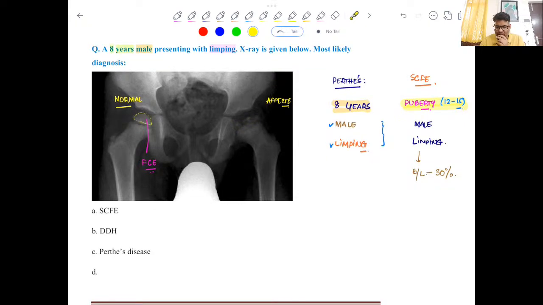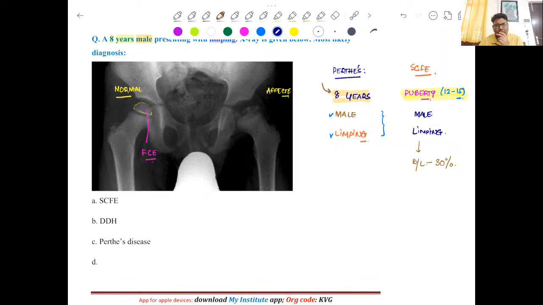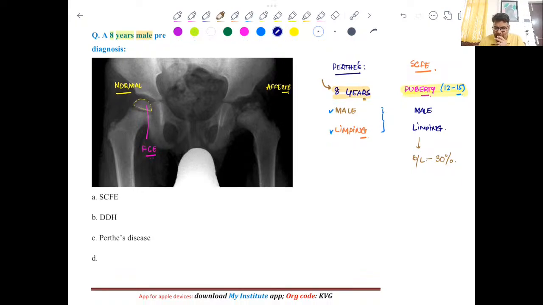So this is a classical X-ray for Legg-Calvé-Perthes disease. In X-ray, along with this particular history, especially 8-year-old males with limping, and yes, pain can be there, pain may not be there. Sometimes there can be pain which radiates to the knee joint, so that is not a problem. But what is more important here, number 1 is the age, and number 2 is the classical X-ray. So this is a classical X-ray for Perthes disease: you will see a deformed, compressed, irregular femoral head epiphysis.